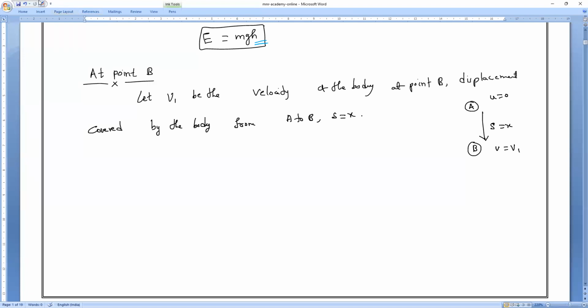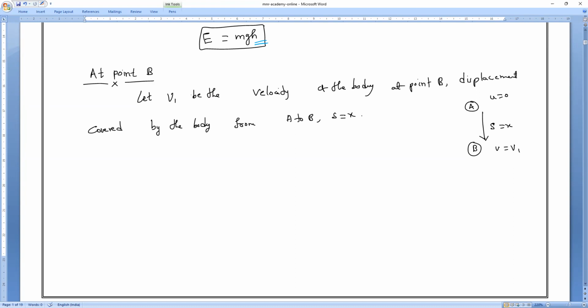So which equation can we use, guys? Anybody can tell? We can use some equation to calculate V. What is the equation you use? Equations of motion. V square is equal to U square plus 2aS.